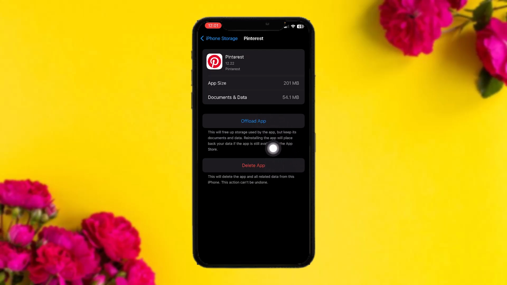And once you tap on it, here you'll be provided with two options. Now all you gotta do is tap on offload app, and what this does is it resets the app by clearing all the bugs and glitches that are present in the app, which might be causing the issues that you're facing. And once the process is done, tap on reinstall app, and once that process is done, all you gotta do is try again.